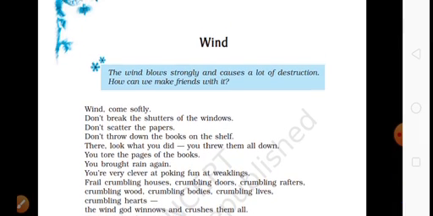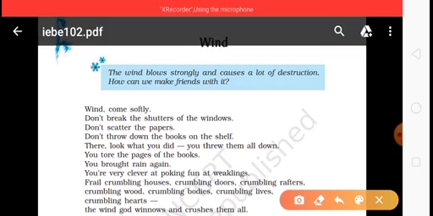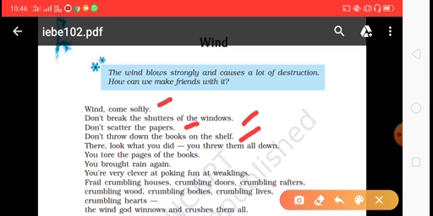Basically this poem Wind is known as a kind of blank verse because there is no rhyming scheme in the poem. Let's try to understand why it is a kind of blank verse. The first line ends with softly, the second line ends with windows, the third line ends with papers, the fourth line ends with self. So no rhyming scheme is there in this poem, and that's why we may consider this poem as a kind of blank verse.